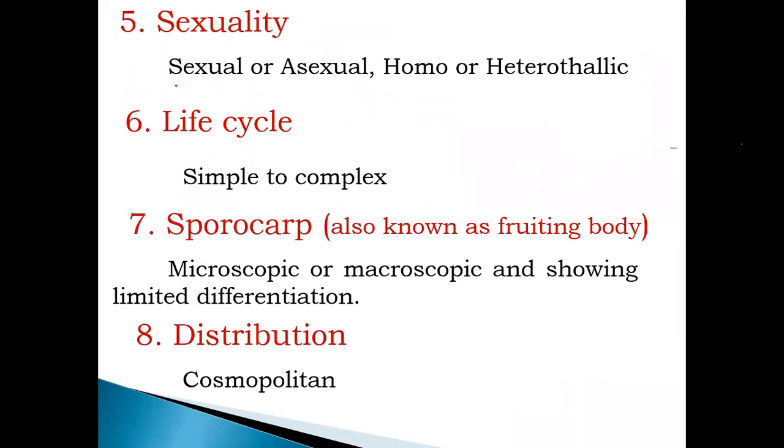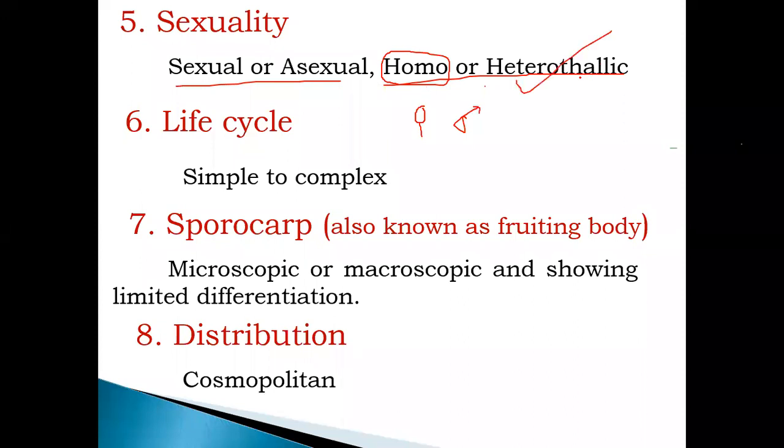Then sexuality, sexual or asexual, homothallic or heterothallic. Homothallic means both the male and female sex organs will be present in a single thallus, that is called homothallic. While in the case of heterothallic, male and female sex organs are present on different thalli, that is called heterothallic. Okay.